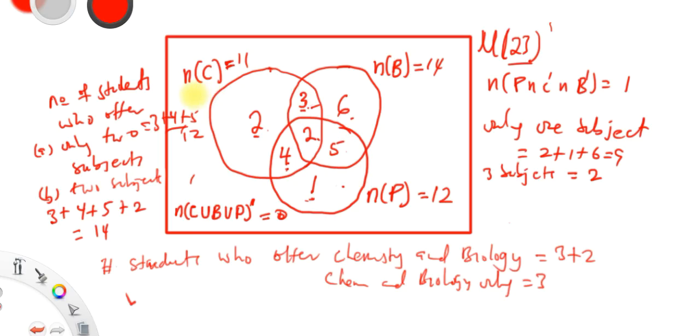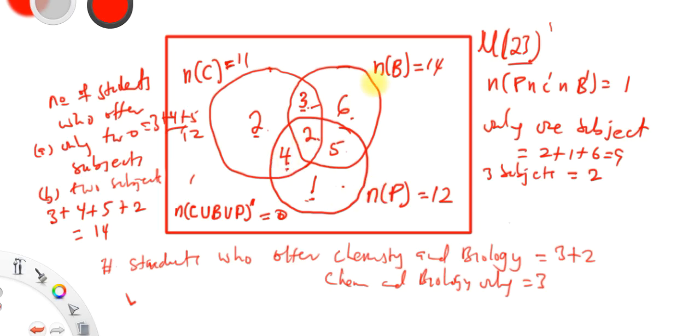The same way, you can say the number of students who offer chemistry only. You know from this diagram that the number of students who offer chemistry only is 2. So instead of saying the number of students who offer chemistry only, the question can say the number of students who offer chemistry but not physics and biology. You have to know that very well.